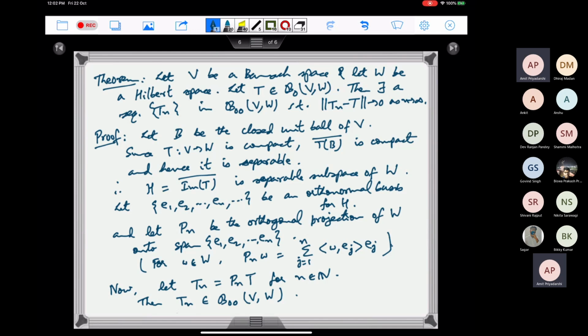If you divide x by norm x, then that becomes a vector in the unit ball, and then you use the countable dense subset for this, and from that you can get a countable dense subset for the whole of image T closure also. So maybe I'll write this as an exercise. You can try to prove this. This follows from the above. That is what I am claiming.